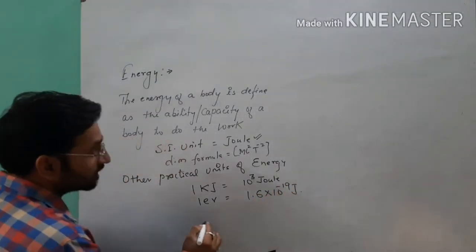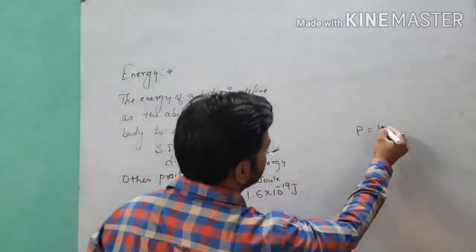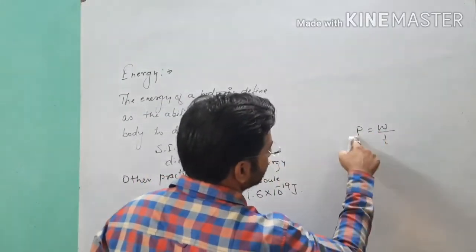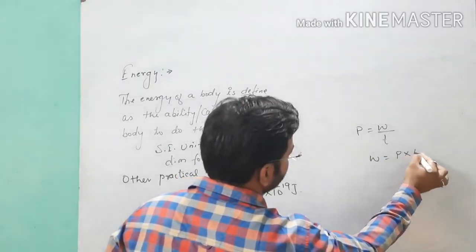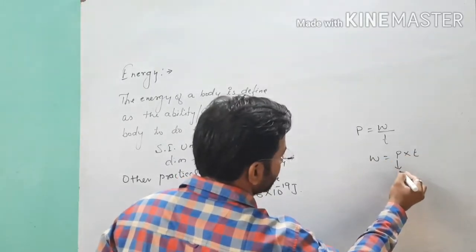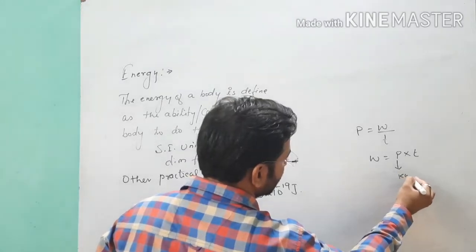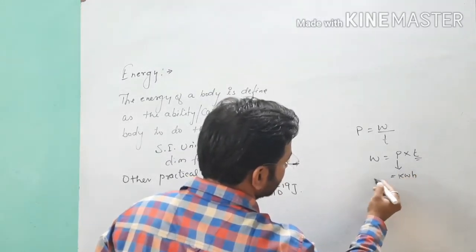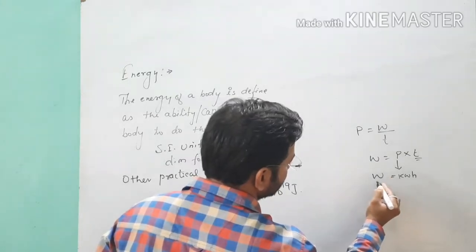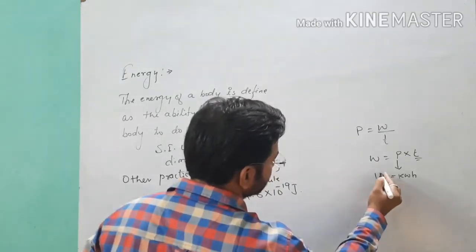And after that, as we have discussed this formula, power is equal to work upon time. So work is equal to power into time, and suppose this power is in kilowatt and the time is in hour. So kilowatt hour is equal to W, where W is in joule.